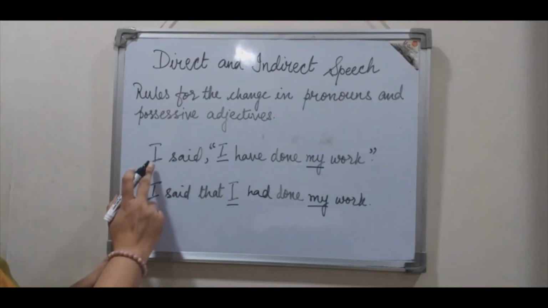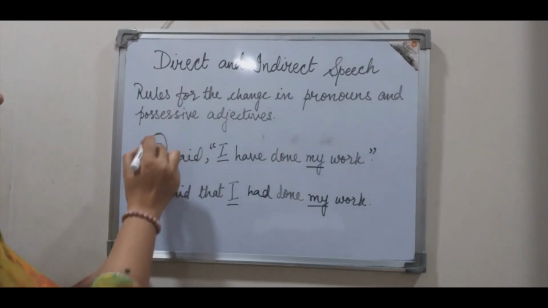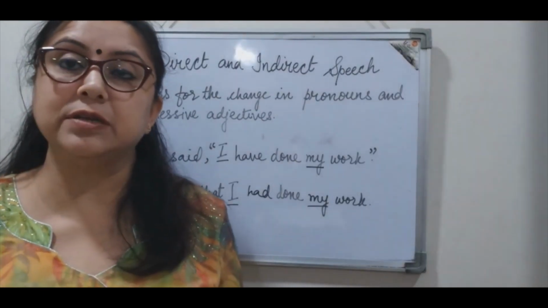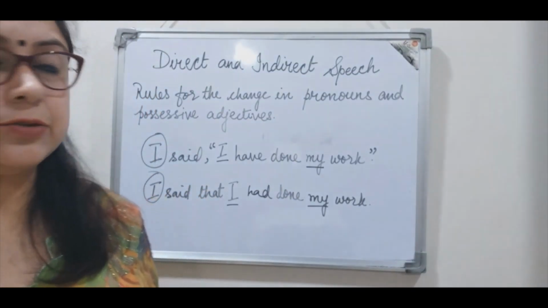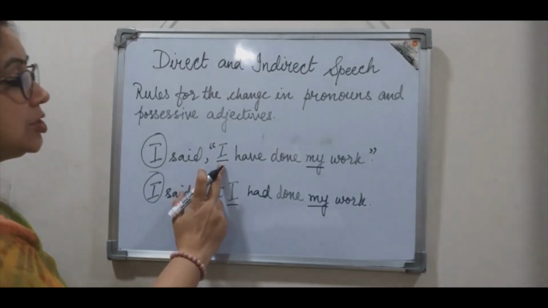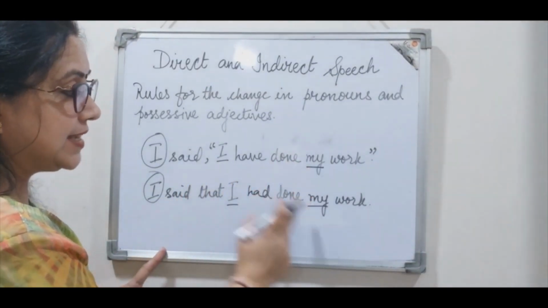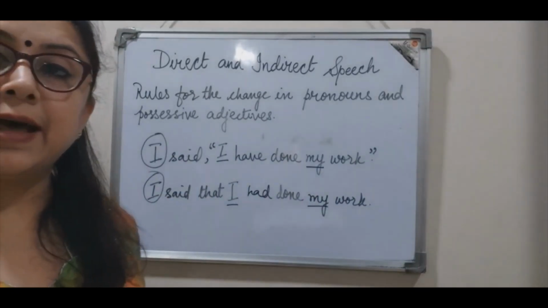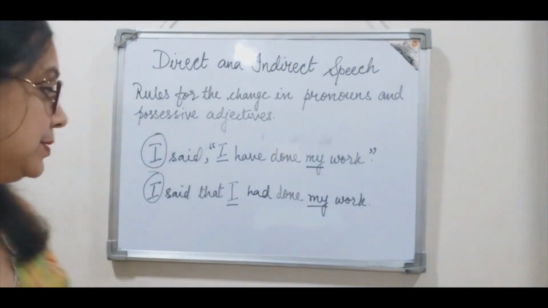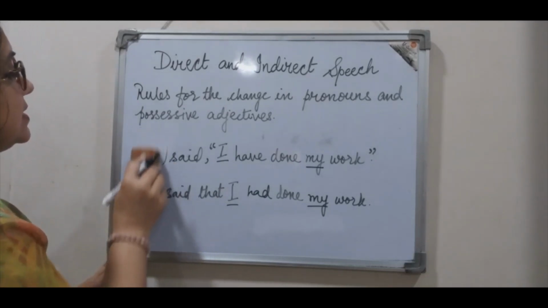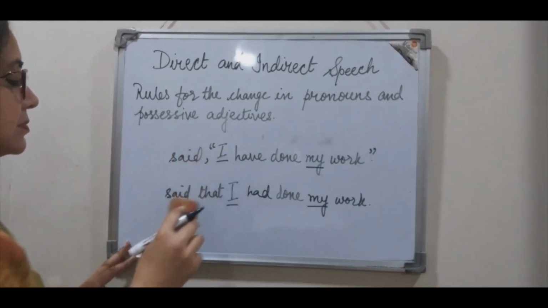Why? Because the speaker is first person, personal pronoun I, right? So there is no change in the pronoun as well as in the possessive adjective. Now let us see what happens if the speaker is second person.